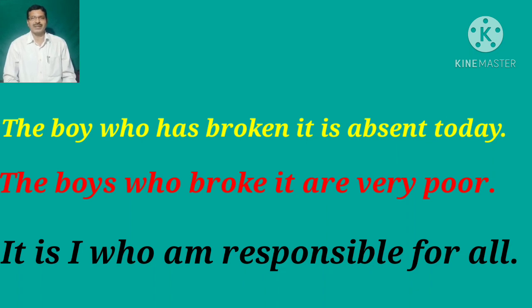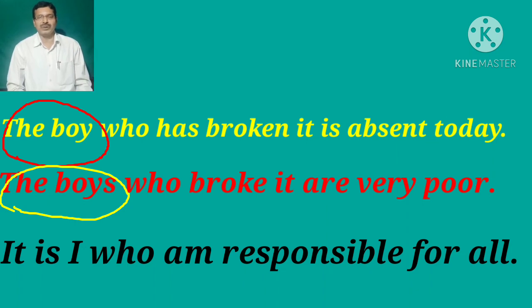In the first sentence, the boy is the real subject, this is singular, that's why we use a singular verb. Next sentence, the boys, this is a plural noun, so we use a plural verb. And the last sentence, it is I who am responsible for all these things. Here you mark that before the relative pronoun who, there is the subject I, and I always agrees with am.